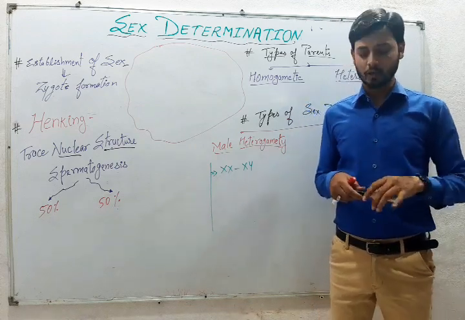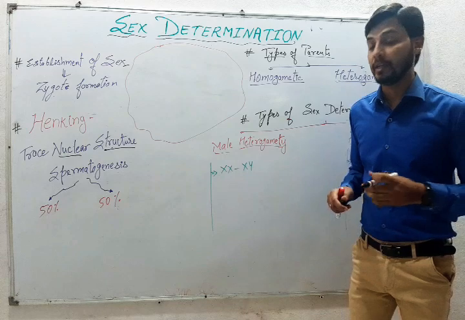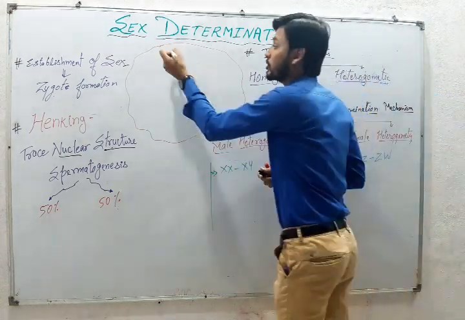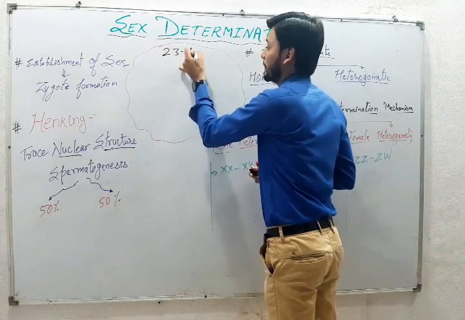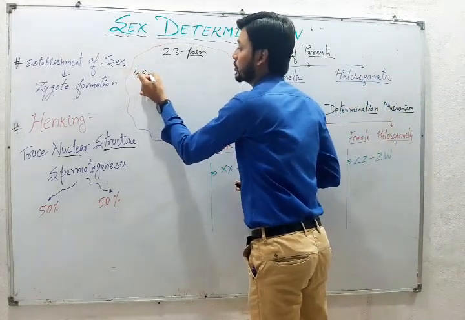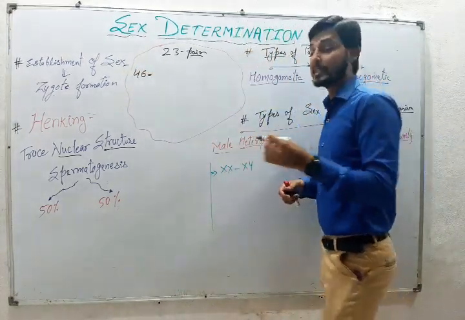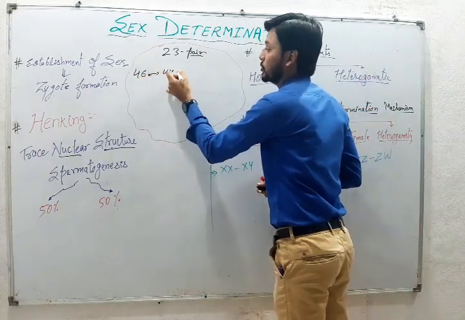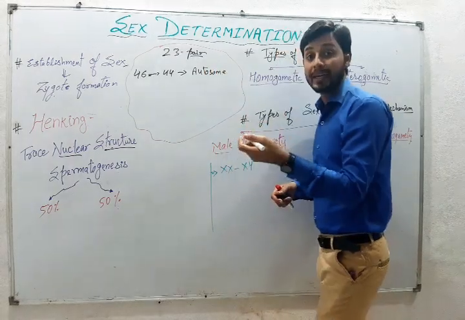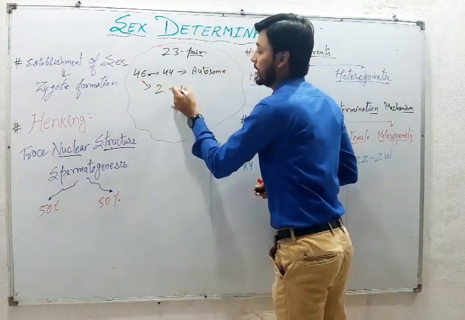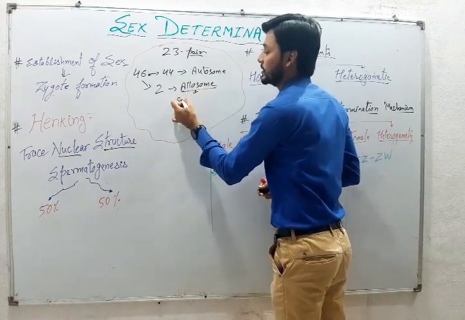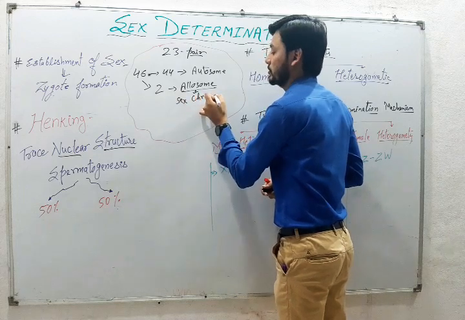Before starting the topic, we just talked about some basic concepts which we all know very well. The basic concept is that in human beings there are 23 pairs of chromosomes, that is overall 46 chromosomes. Out of these 46 chromosomes, 44 are called autosomes, whereas the remaining two are called allosomes, or sex chromosomes.